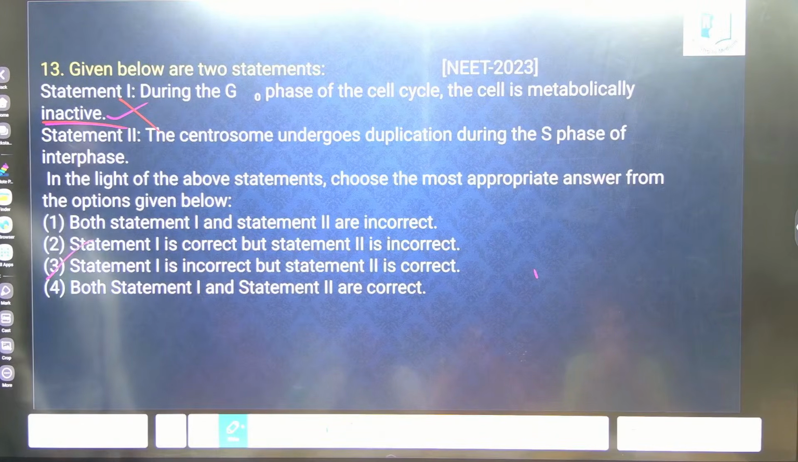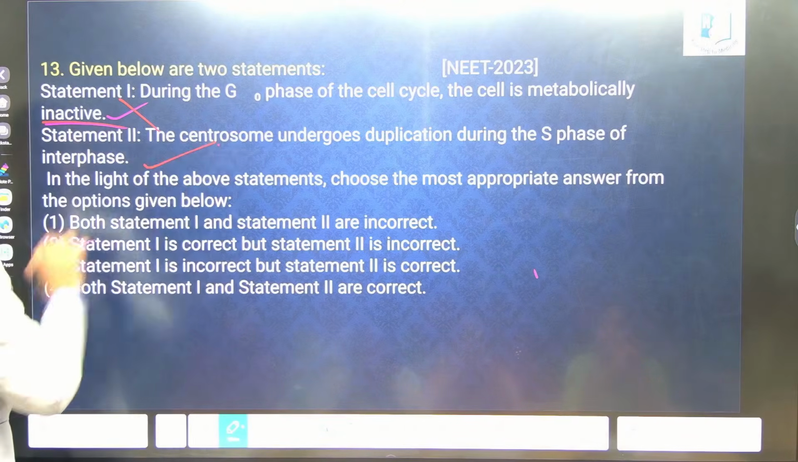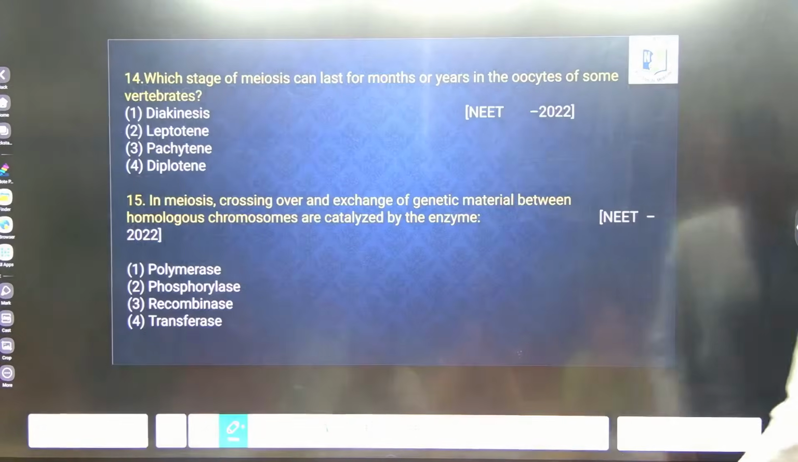Statement 2, the centrosome undergoes duplication during S phase of interphase. Both the statements are correct, ma? First is incorrect, second is correct, no? Okay, okay. Option 3. Next.